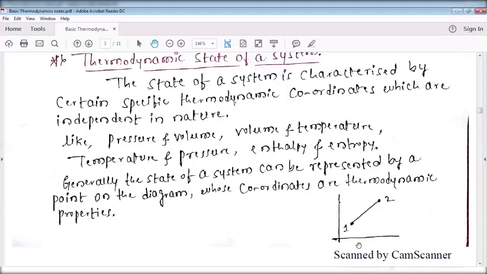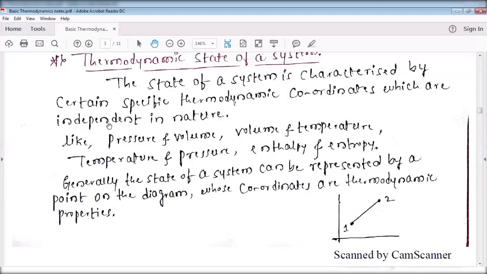Like that, two variables keep varying from state 1 to state 2, state 2 to state 3, state 3 to state 4. If any variable varies from one state to another state, that is called a change of state.